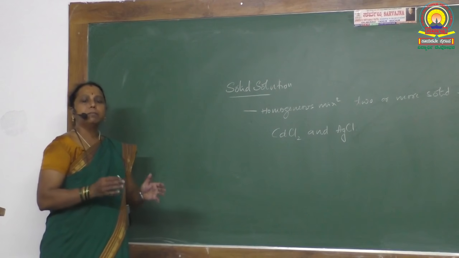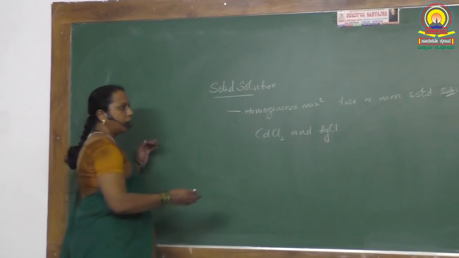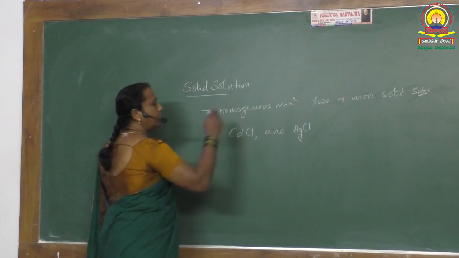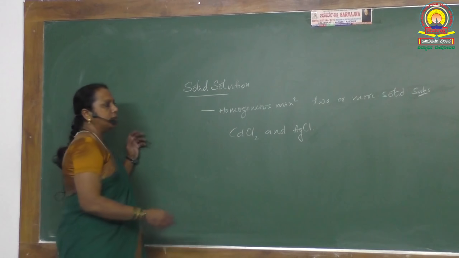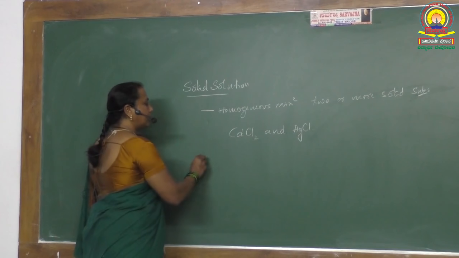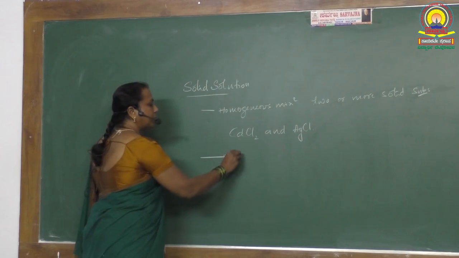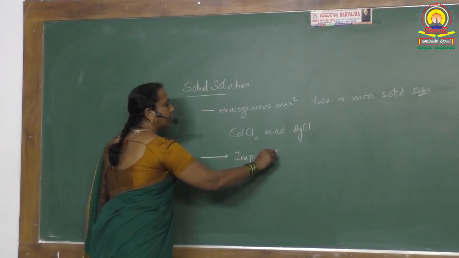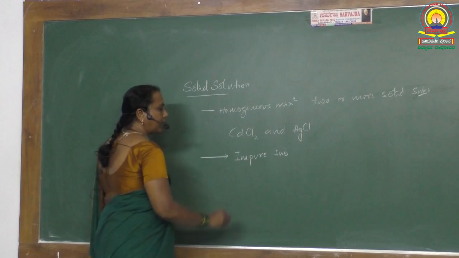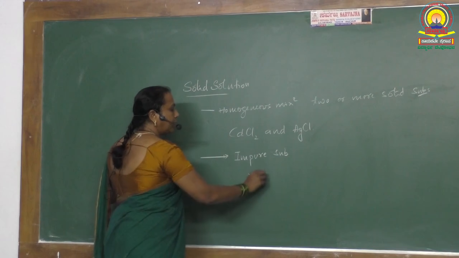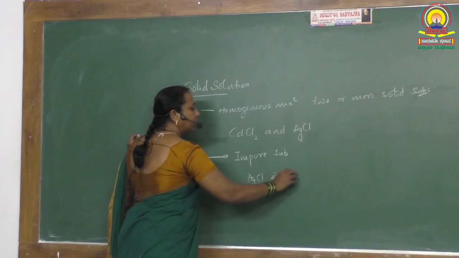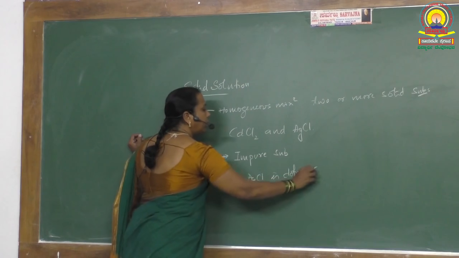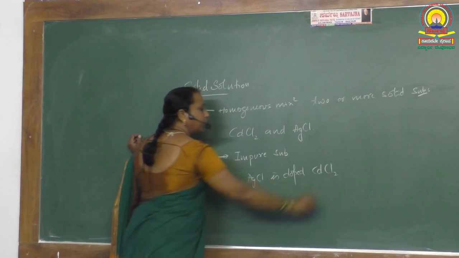form, it is mixed with some other substance. Whenever a substance is mixed with any other substance, it cannot be a pure substance, then it should be a mixture, or we call it an impure substance. In this case, silver chloride is doped with cadmium chloride.